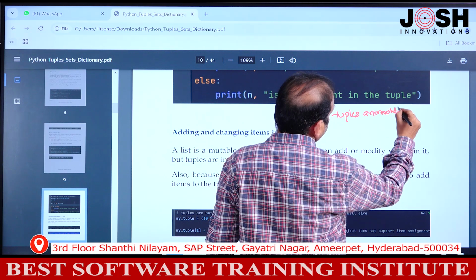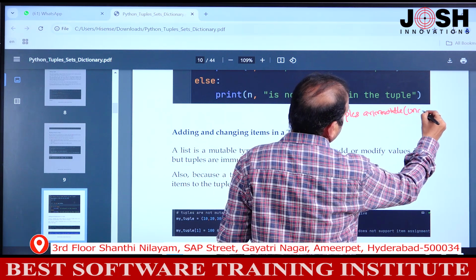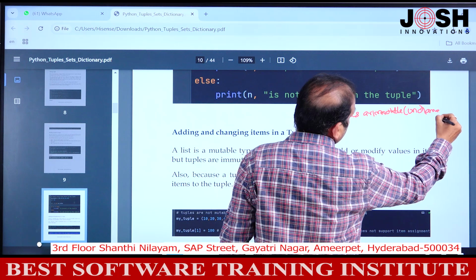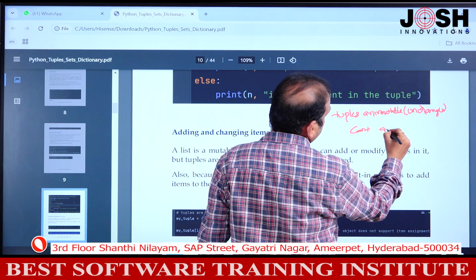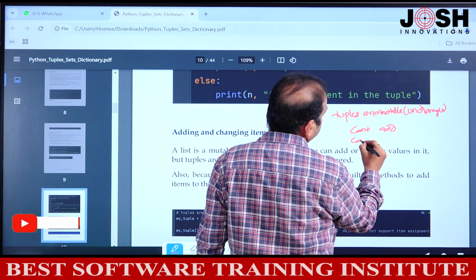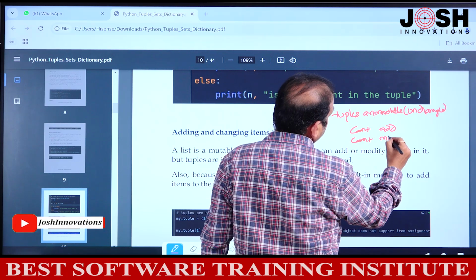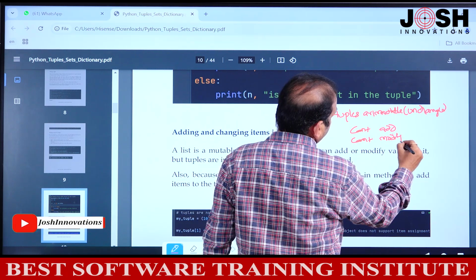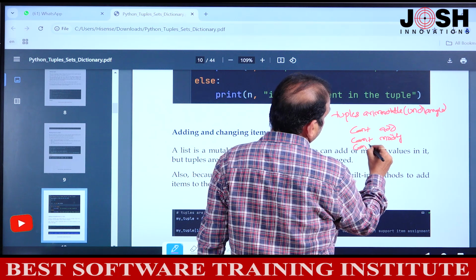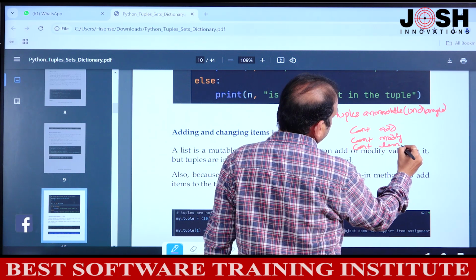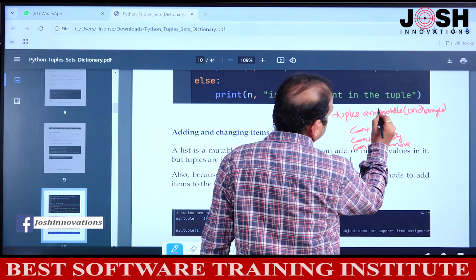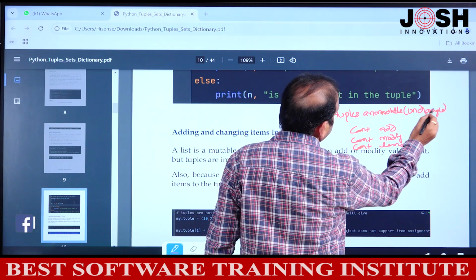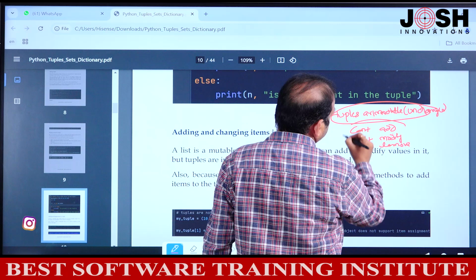Means you can't add items, you can't modify, and you can't remove. Why? Because tuples are immutable, unchangeable. So we can't do all these things.